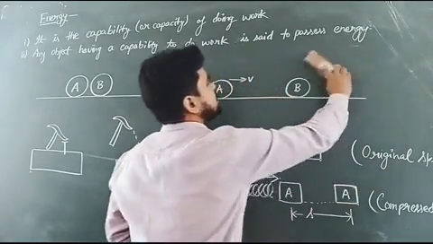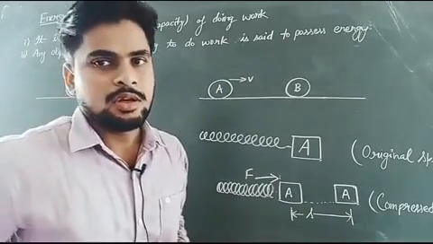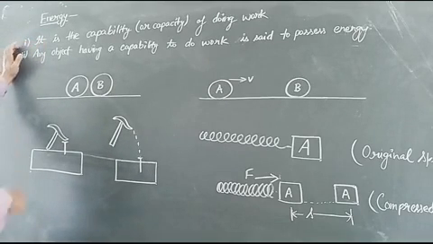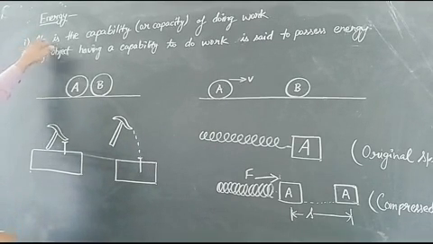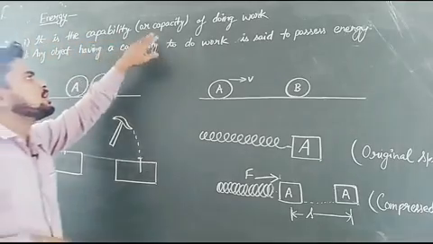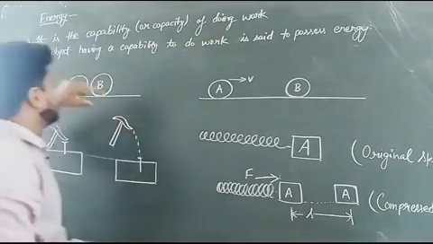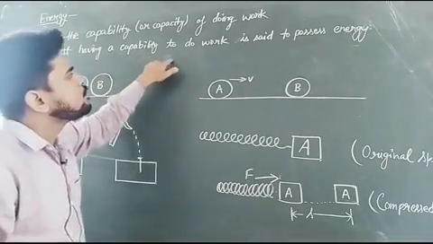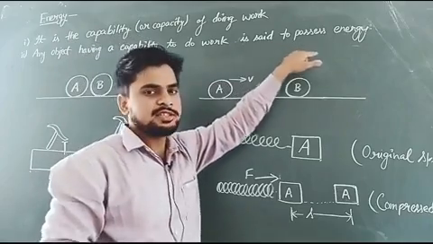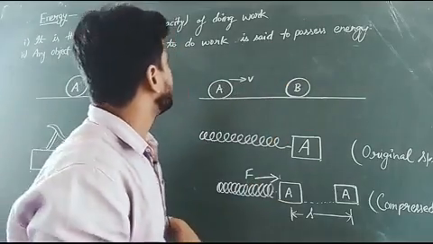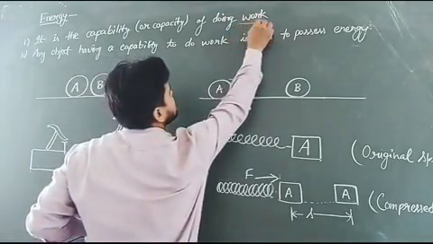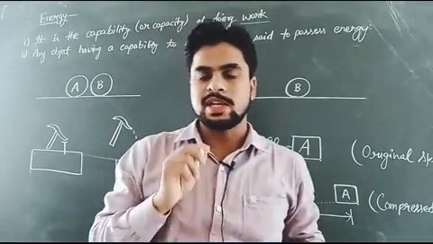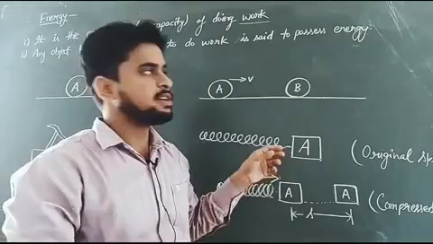Now in this part we will study about energy. So what do we mean by energy? There are two things. Energy is defined as the capability or capacity of doing work, and any object having the capability to do work is said to possess energy. You are well aware of the term work. Work is said to be done only if there is a force and there is a displacement in the object in the direction of the applied force.